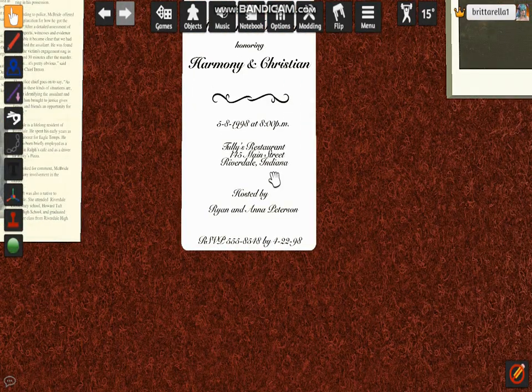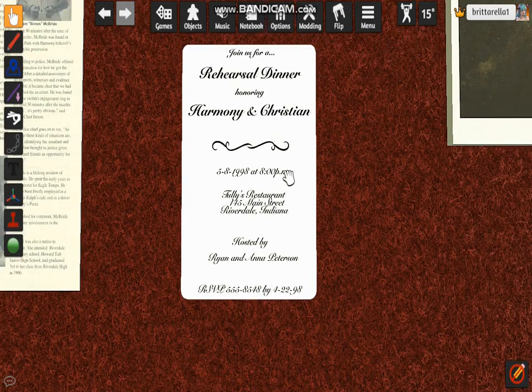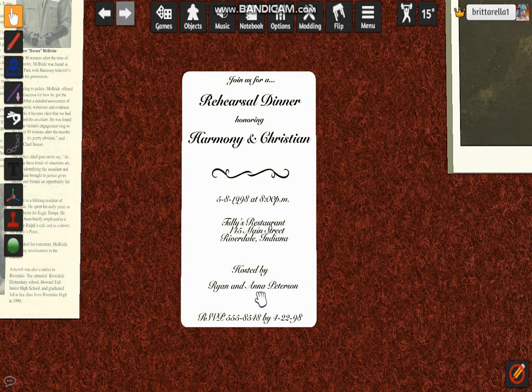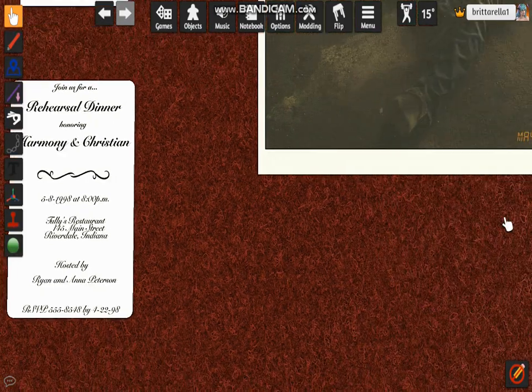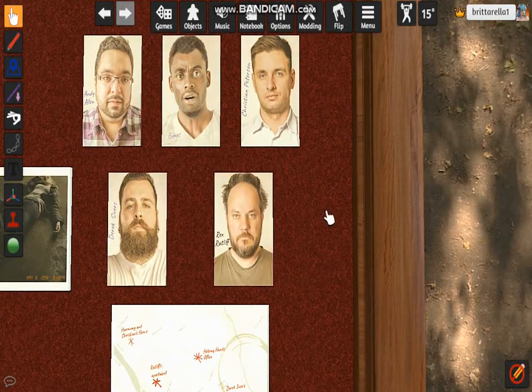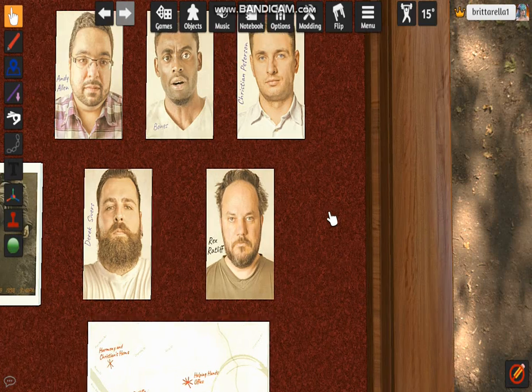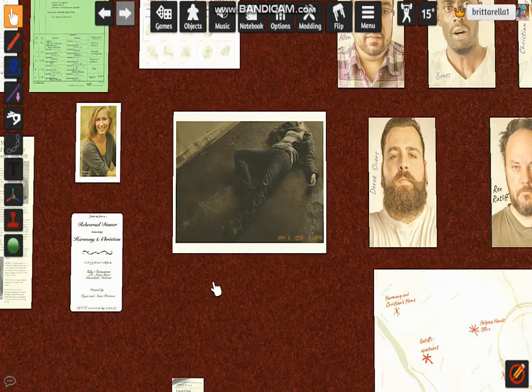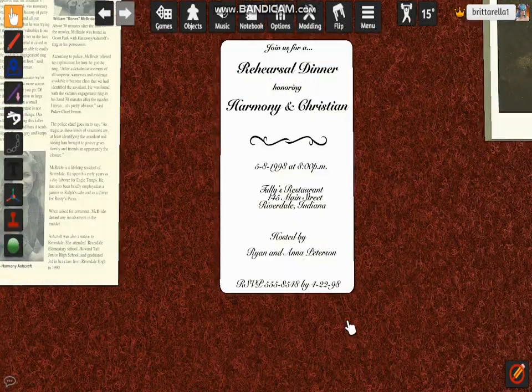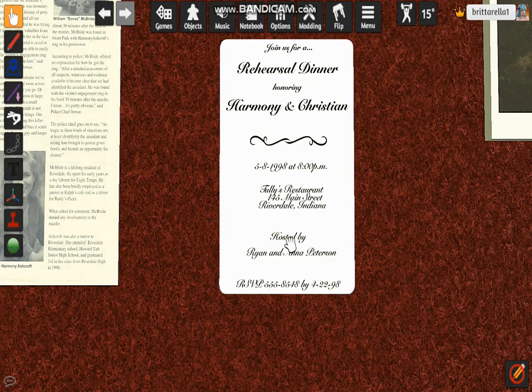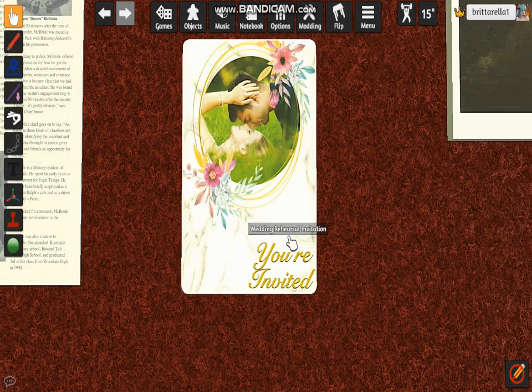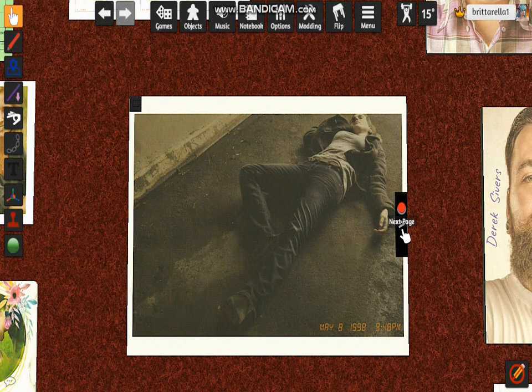It's going to be taking place at Tully's restaurant. And this is the address and all that kind of stuff. And it's going to be hosted by Ryan and Anna Peterson, who are related to Christian Peterson. And I wonder if they're mother and father. Quite possibly.